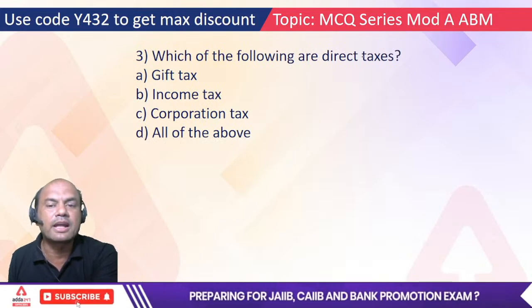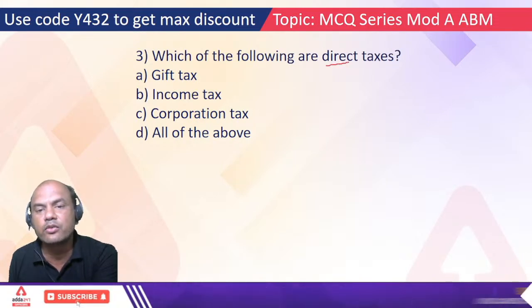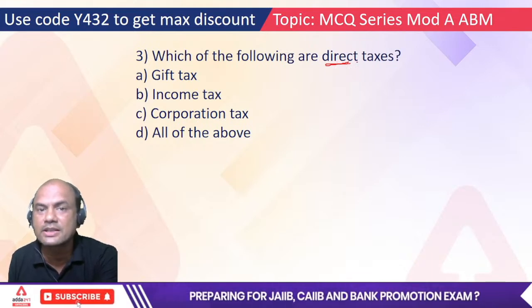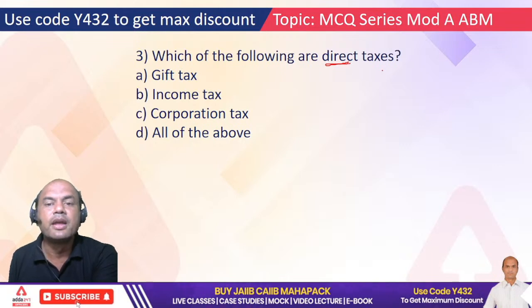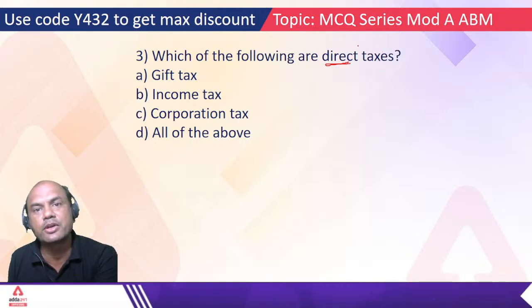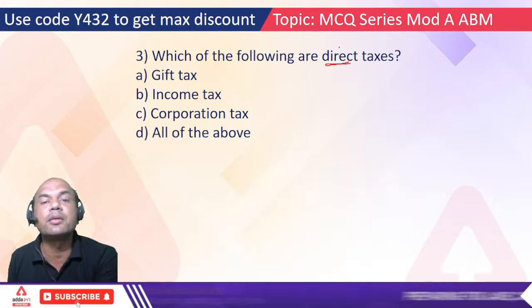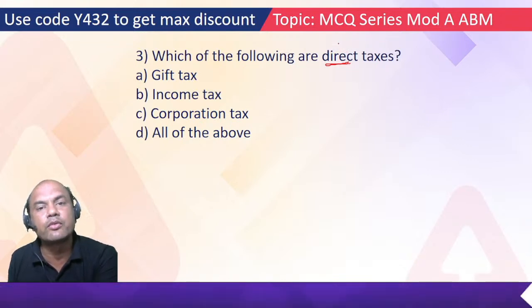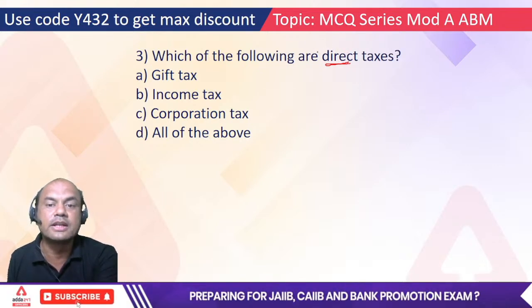Which of the following are direct taxes? Gift tax, income tax, corporation tax, all of the above. Direct means what? Here, I'll tell you what is direct tax, which you and me pay directly. GST: do you and me pay it by giving separate amount? No. It's called indirect tax, because whenever you purchase something, you automatically give the GST. But direct tax means what? Income tax. We pay that income tax. Of course, salaried person, we don't know that we are paying, but income tax form, that Saral form has to be filled in, right? So that's a direct tax.